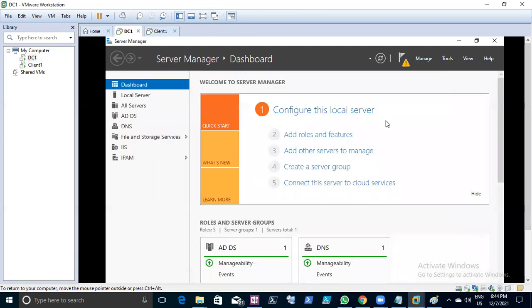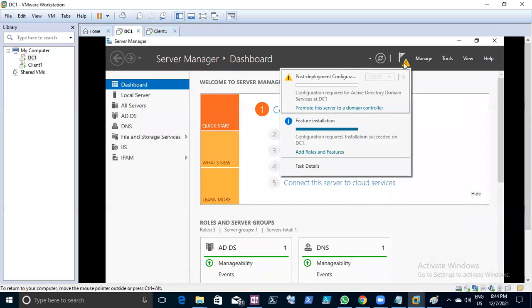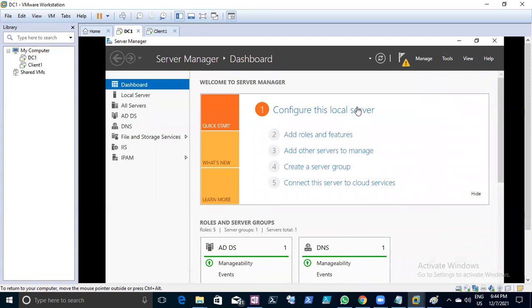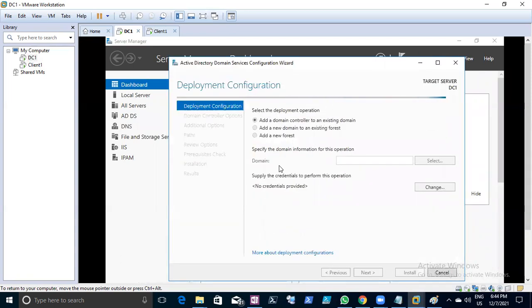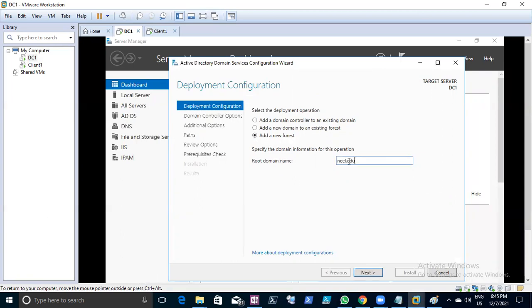Close it. Once the install is done, you need to click on this exclamation symbol. Promote this server to a domain controller. It will ask you for your domain name, right? Now you can see I need to click Add a new forest and give the domain name with a dot something. You can give neil.edu. I'm giving my name; you can give any domain name.